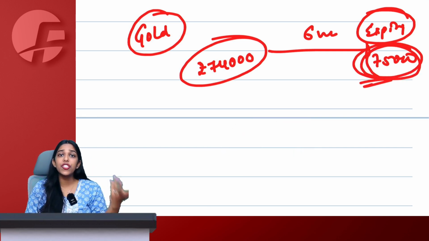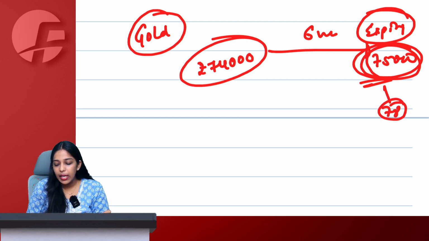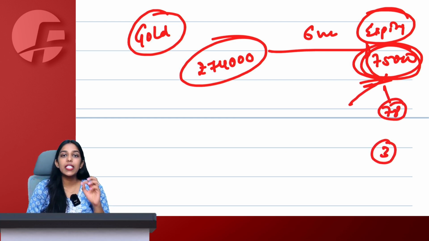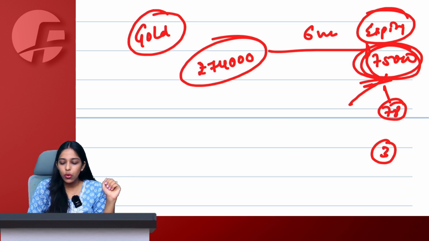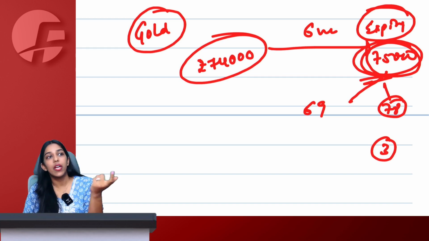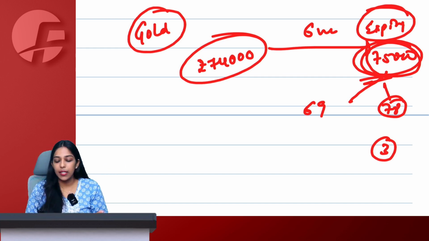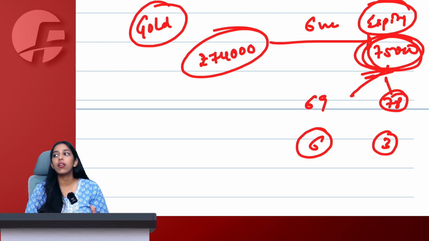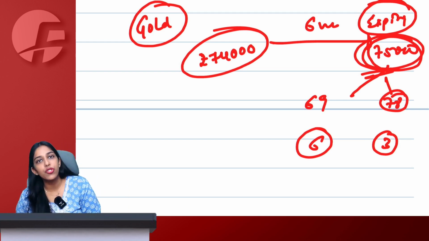If my expectation wins and the actual price is 78, I will earn 3. Or let's say I lose and the actual gold price goes down to 69, then in that case I will have to pay 75, whereas in the market it is available for only 69. So basically I will simply lose 6 here. This is known as forward or future contracts.